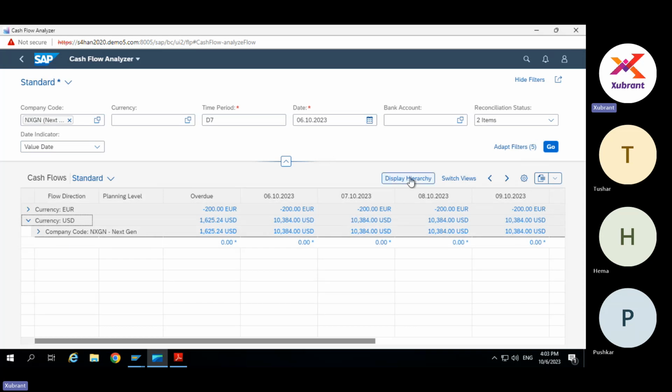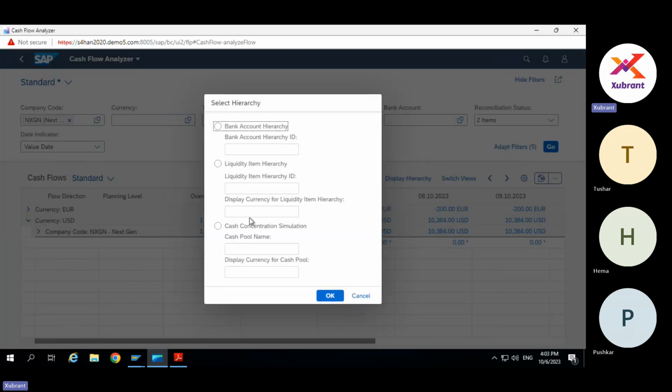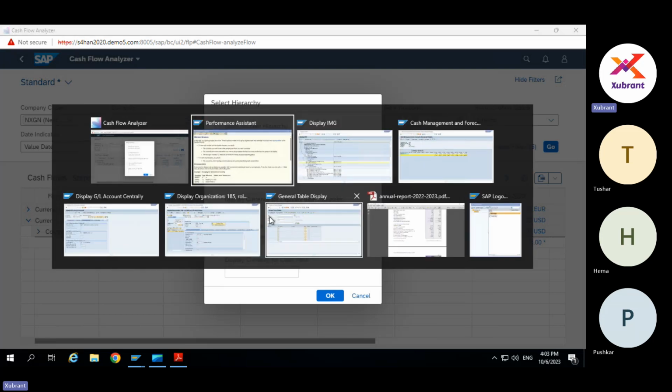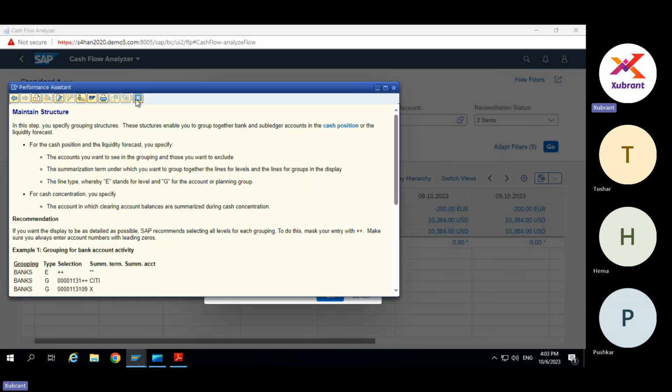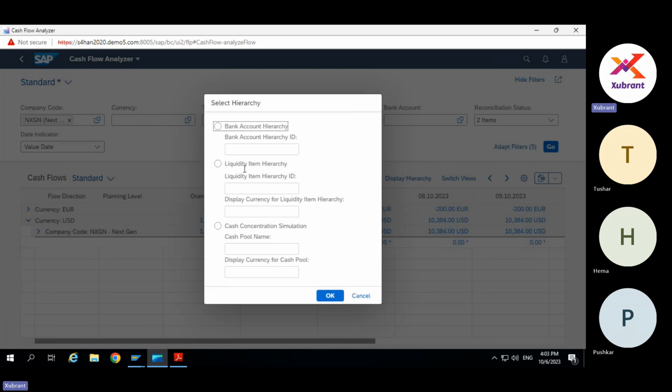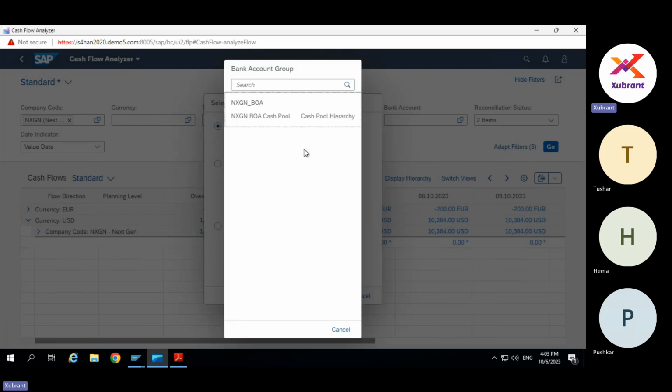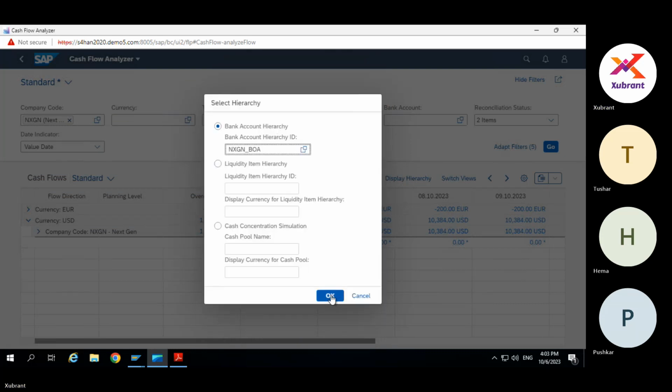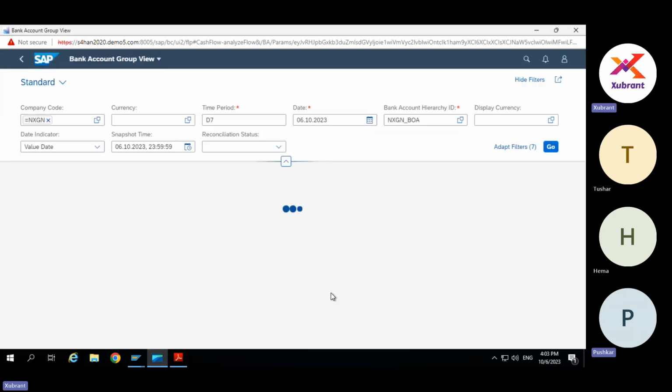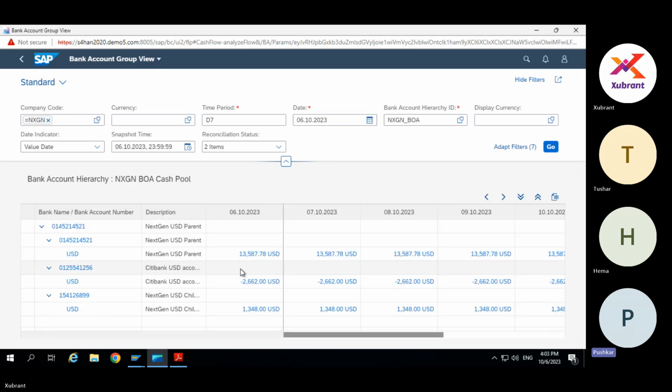But you can change the display hierarchy and enter the hierarchy which you want. It seems to be something similar to this. Like here, you can enter bank account hierarchy, for example, and liquidity item hierarchy. This is a way to go going forward.